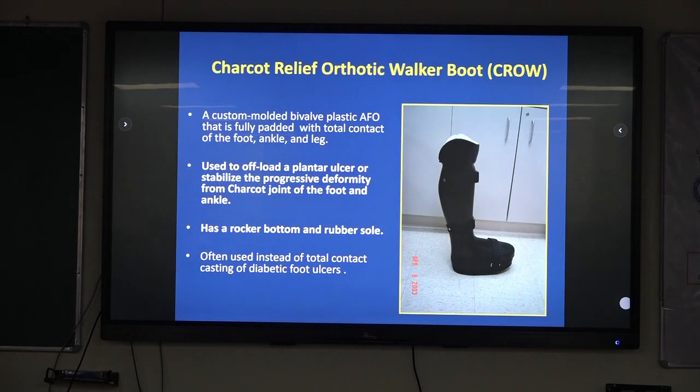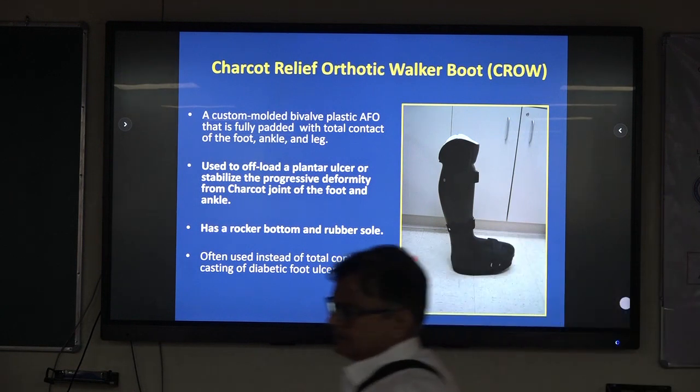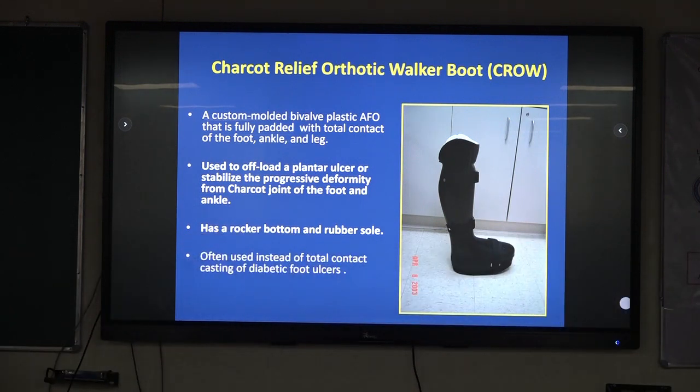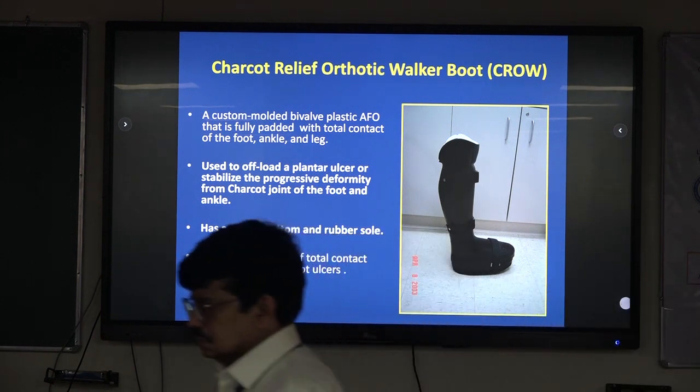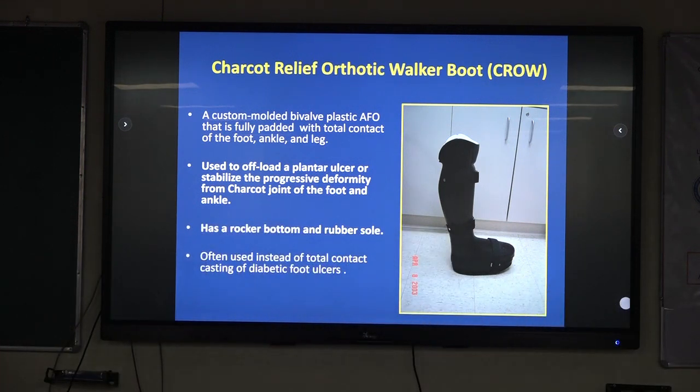Charcot relief orthotic walker is used as a substitute for total contact casting, which is basically the standard of care for diabetic foot ulcers. It is a molded bivalve plastic AFO that is fully padded and in total contact, used to offload a plantar ulcer or stabilize a progressive deformity. Again, it has a rocker bottom and rubber sole, as I have been repeatedly emphasizing.